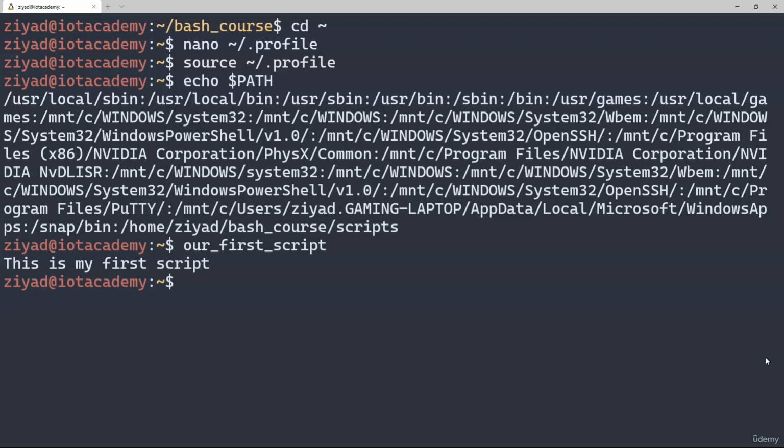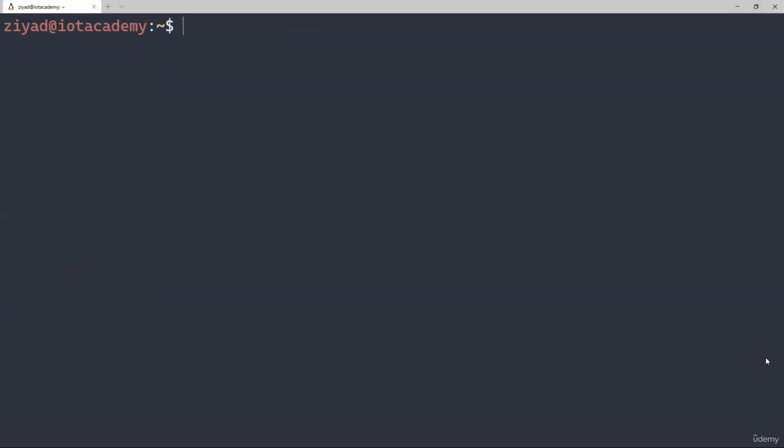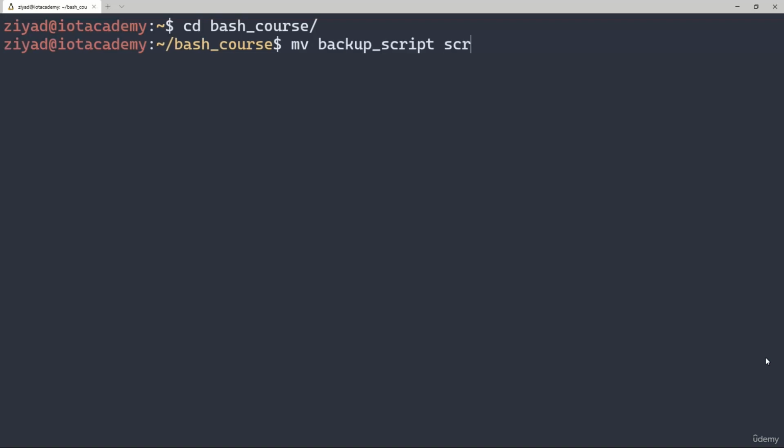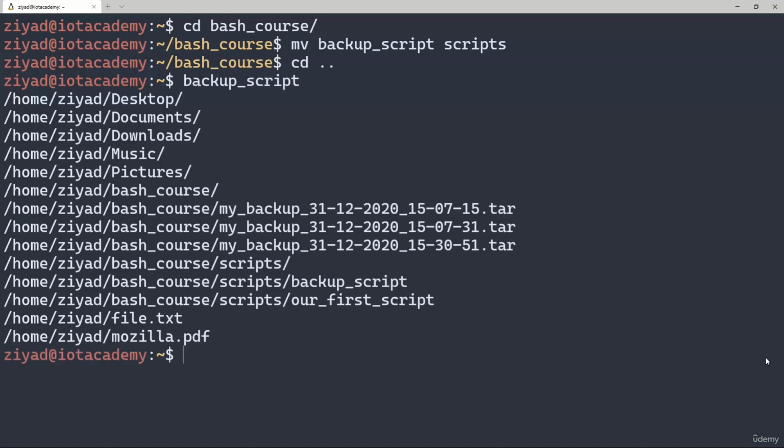Now whenever we want to add a new script to our path, all we have to do is move it to that folder and ensure that the script has execute permissions, just like we saw in the previous videos. For example, if we move back to our bash course folder, and we move the backup script that we created in the last challenge into our scripts folder, and then we move back to our home directory, we can see that we can run our backup script just fine without needing to be in the same folder as the script. It's really as simple as that.